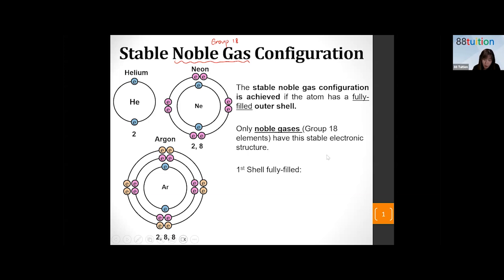So take note, only noble gases, which is group 18, have this stable electronic structure. Do you see the word stable appearing? Now, why is it called stable? Because when the electron shells are fully filled, there is no need for the atom to take any electrons or nor does it need to give it away. So they are always very stable.